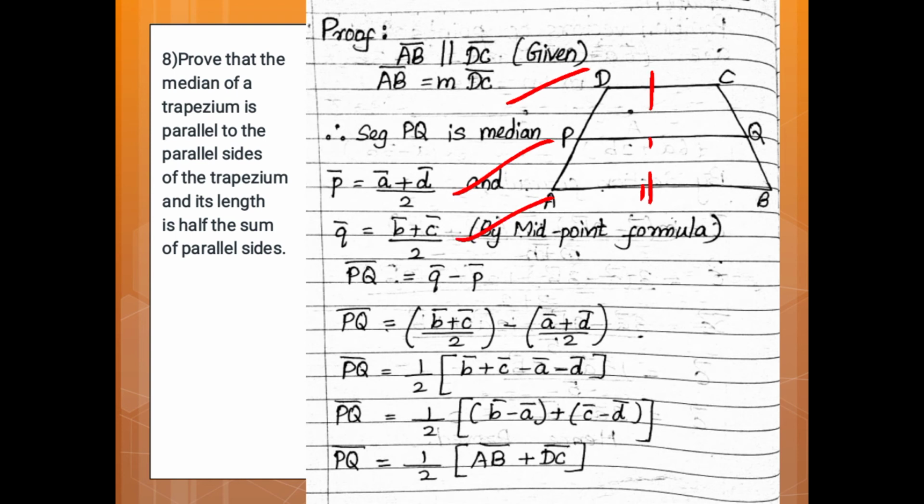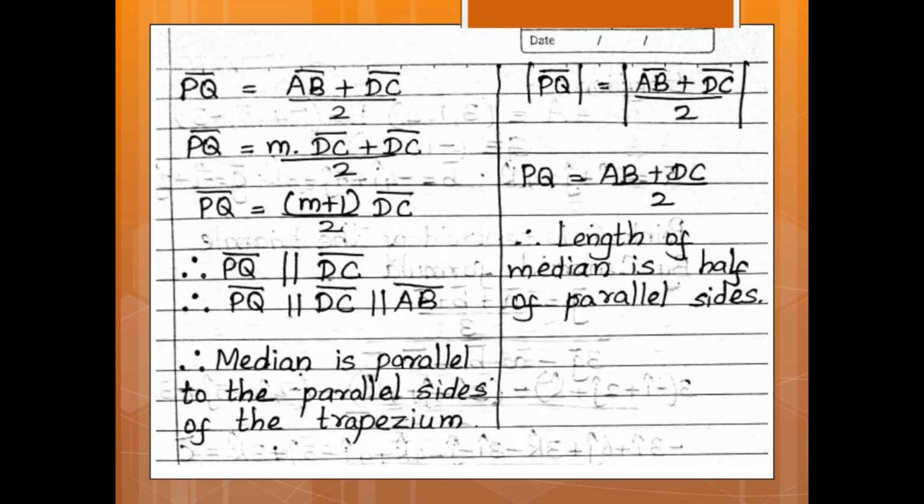PQ vector is equal to Q vector minus P vector. PQ vector is equal to (B vector plus C vector) upon 2 minus (A vector plus D vector) upon 2. Therefore, PQ vector is equal to half in bracket B vector plus C vector minus A vector minus D vector. Therefore, PQ vector is equal to half of (B vector minus A vector plus C vector minus D vector). Therefore, PQ vector is equal to half (AB vector plus DC vector).